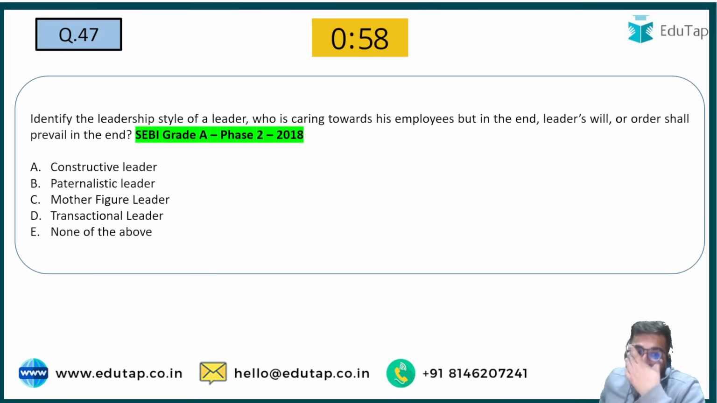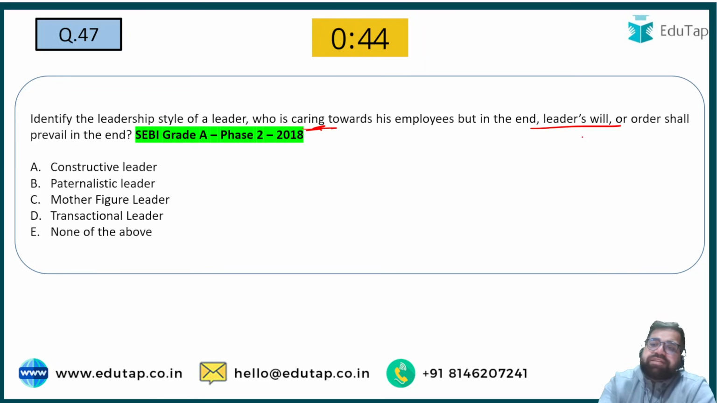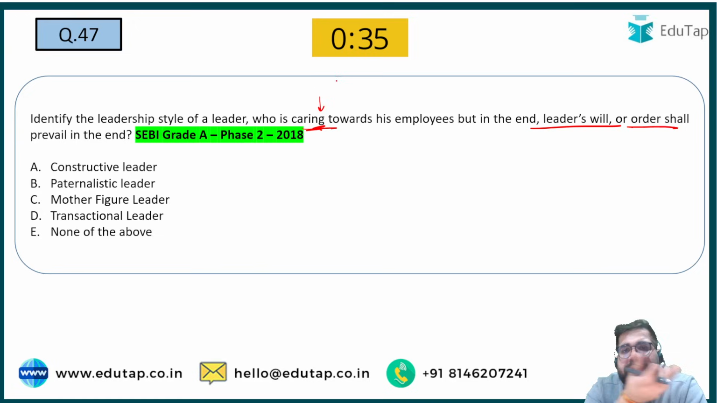47. Identify the leadership style of a leader who is caring towards his employee, but in the end leader's will or order shall prevail. Okay, so you are caring for your employees, so this becomes a keyword, and in the last, leader's will or order shall prevail. So this is what kind of leadership? Paternalistic only, because in paternalistic you give the care and you expect loyalty. But you are a parent figure, so you will be dominant. So my answer will be option number B.